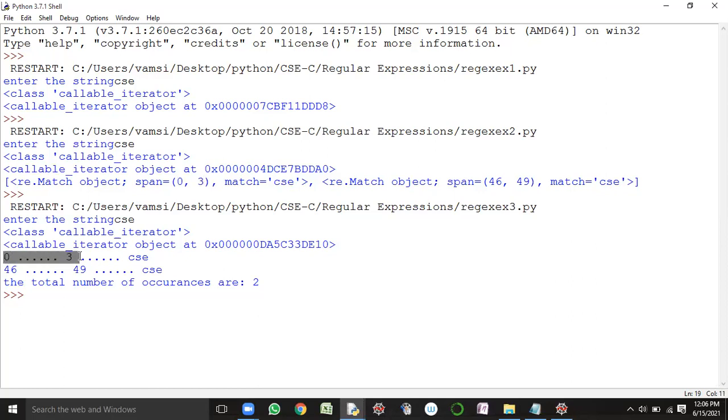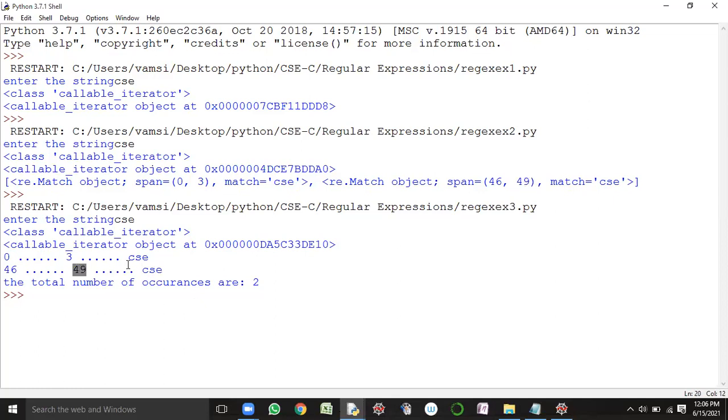Now, when the loop is getting executed for the second time, what's the starting index of the second occurrence? 46. What is the exact index of the last character? 48. 48 is the last index, but is it showing you the exact index? No, sir. The plus 1 is shown. So please remember, 49 is shown.